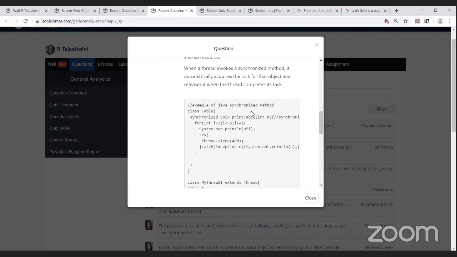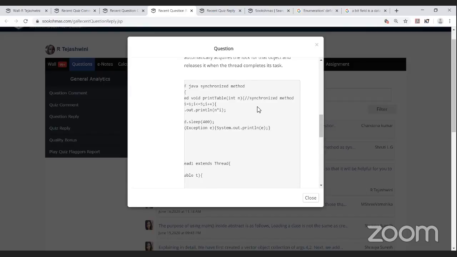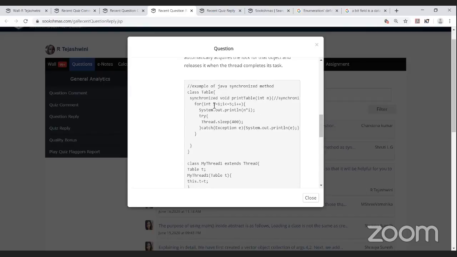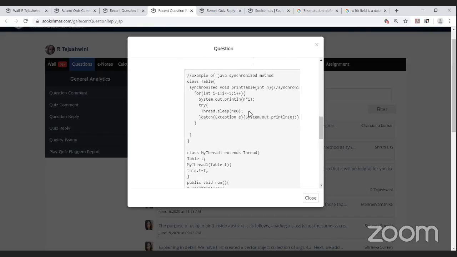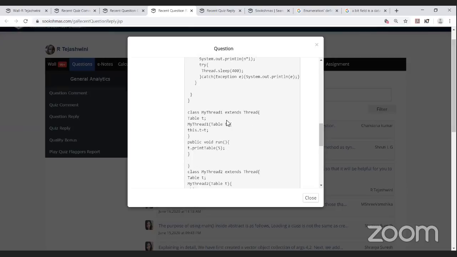This is an example of a Java synchronized method. The class Table has a synchronized void printTable of int n, which is a synchronized method. The for loop has i equals 1, i less than 5, i plus plus, and it prints n star i. In the try block she has included Thread.sleep of 400, and in the catch block she prints the value of e. Then the class MyThread1 extends Thread, using the inheritance concept, with Table t, MyThread1 of Table t, and this.t equals t.